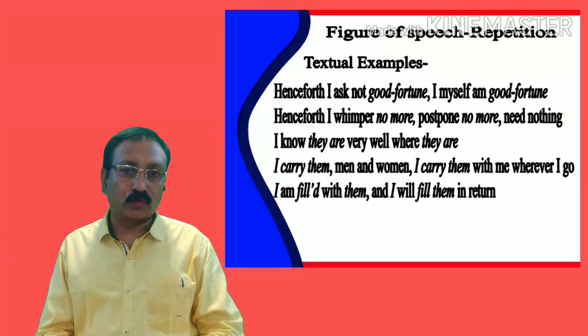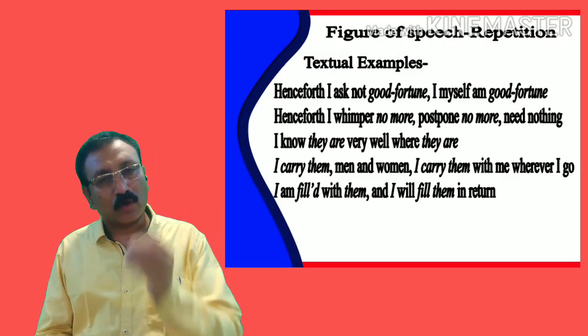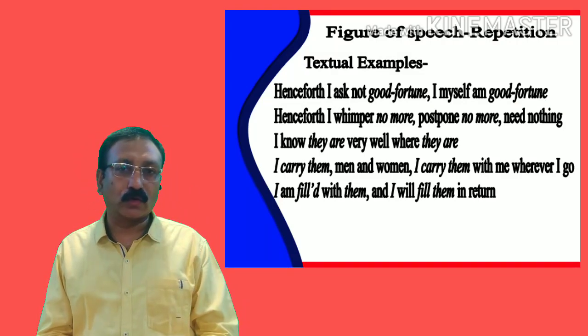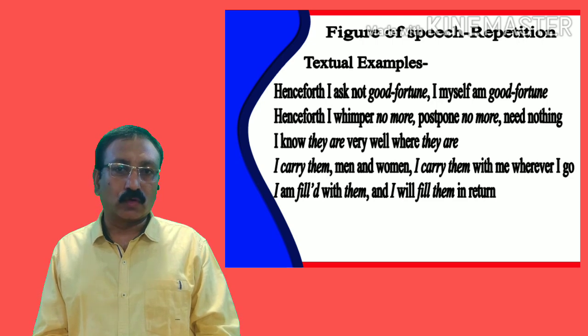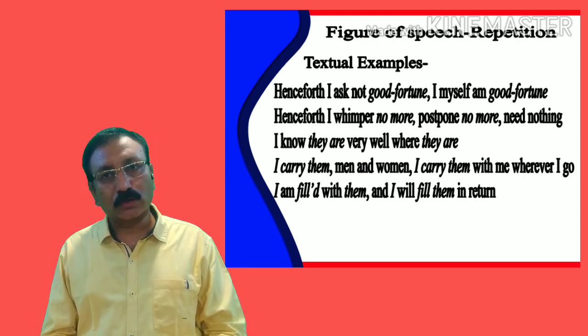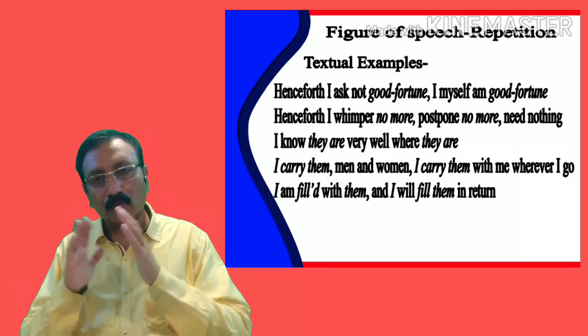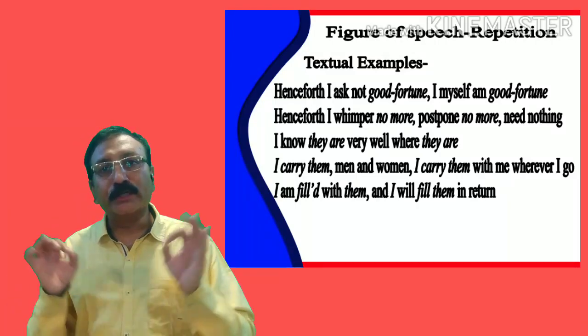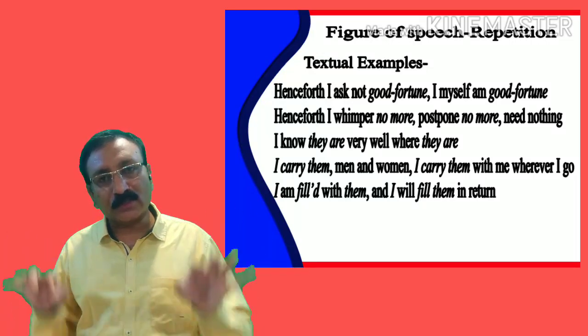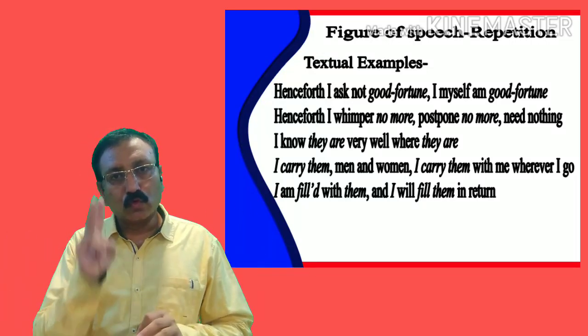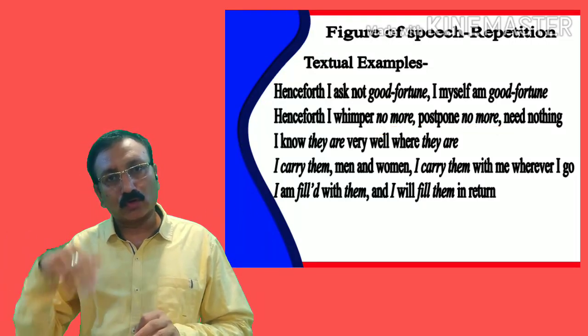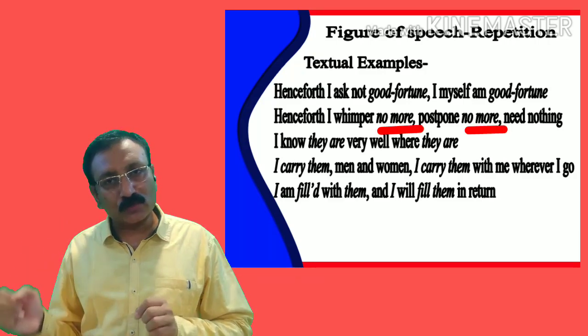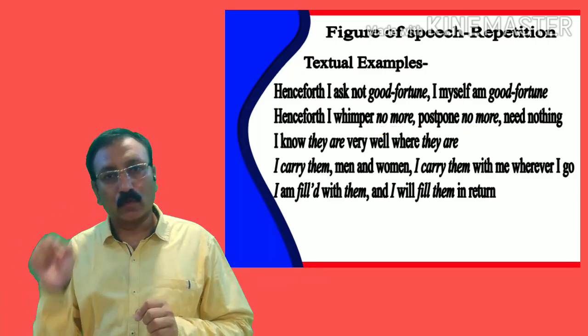Now let us come to the second line from the poem. I read the line: Henceforth I whimper no more, postpone no more, need nothing. In this line also, two words are repeated two times. Which are these words? No and more.